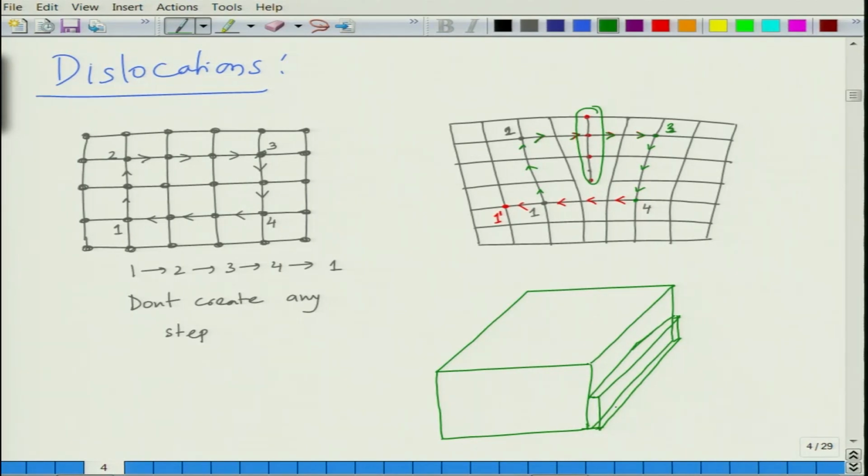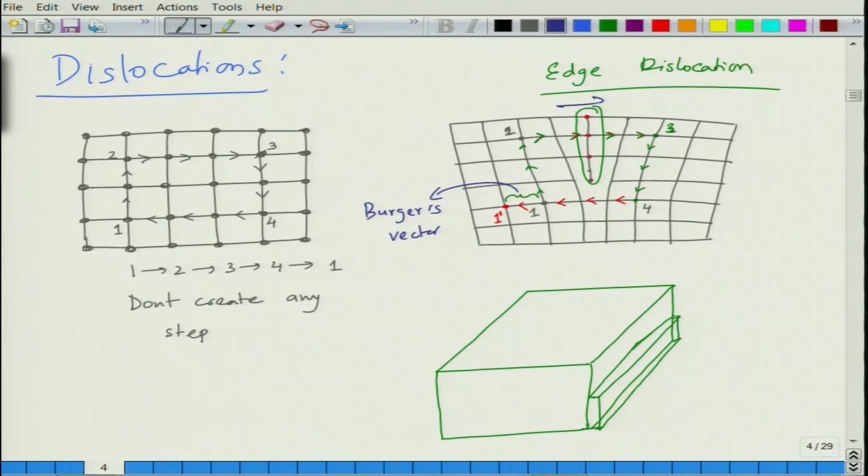So, basically it looks as if, when you move it out, but when it is inside, it may look like the crystal is sort of a little deformed because you have an extra row of atoms. So, this is called an edge dislocation. Okay. So, when you have this extra row of atoms, this is called an edge dislocation, and this extra step that we create is called the Burgers vector. Of course, when you apply stress to it, the stress will move this out of the crystal, leading to formation of this step. So, this will happen when you create a step.